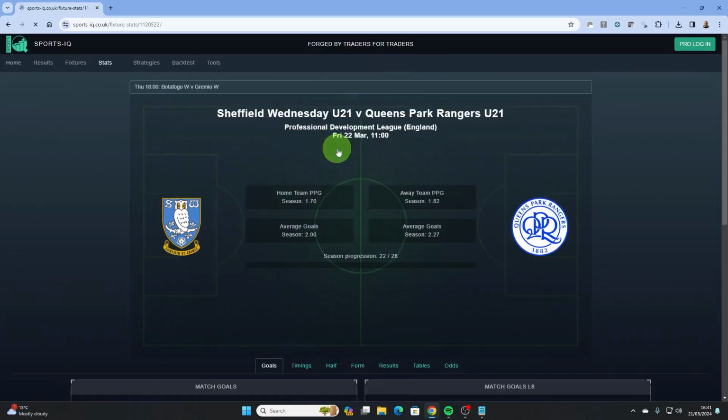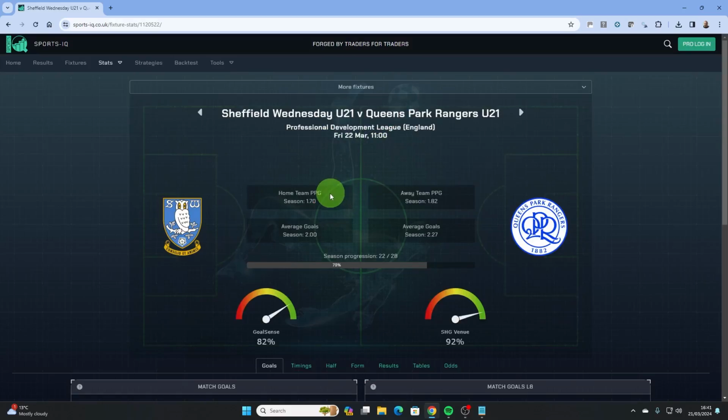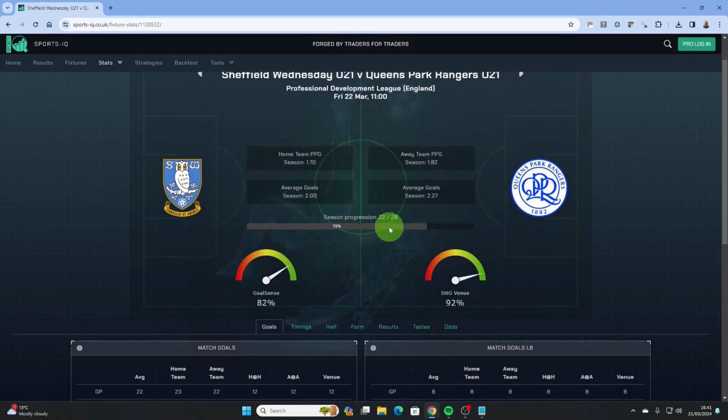Let's drill into the game. We've already seen the top stats on the previous screen, so we'll skip over those. The first thing to notice is the 2 dials in the centre. What do these mean? Goal sense is a calculation of a number of stats relating to this game. It measures the likelihood of goals in the game. The exact formula has not been disclosed, but as we've already mentally profiled this game and think goals are likely, the 82% seems to confirm this.